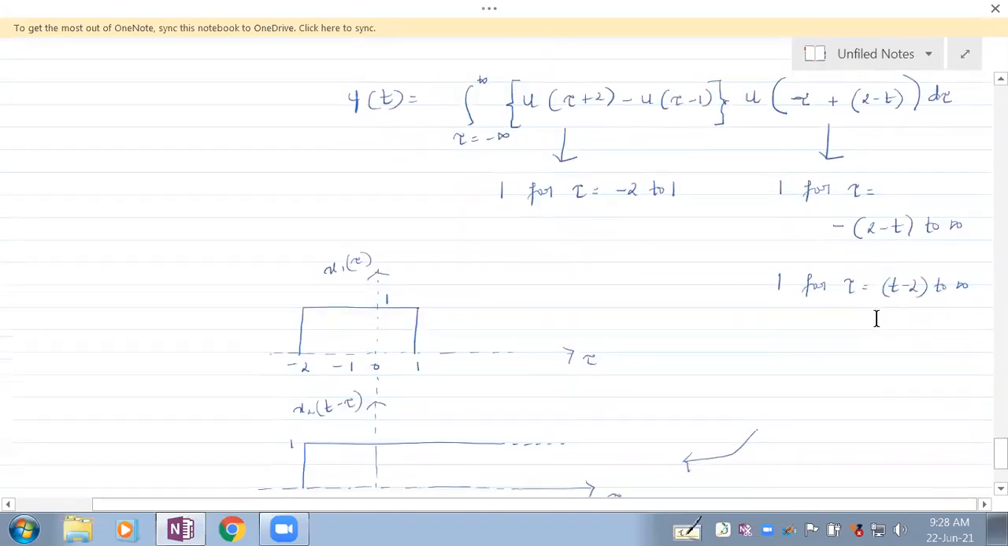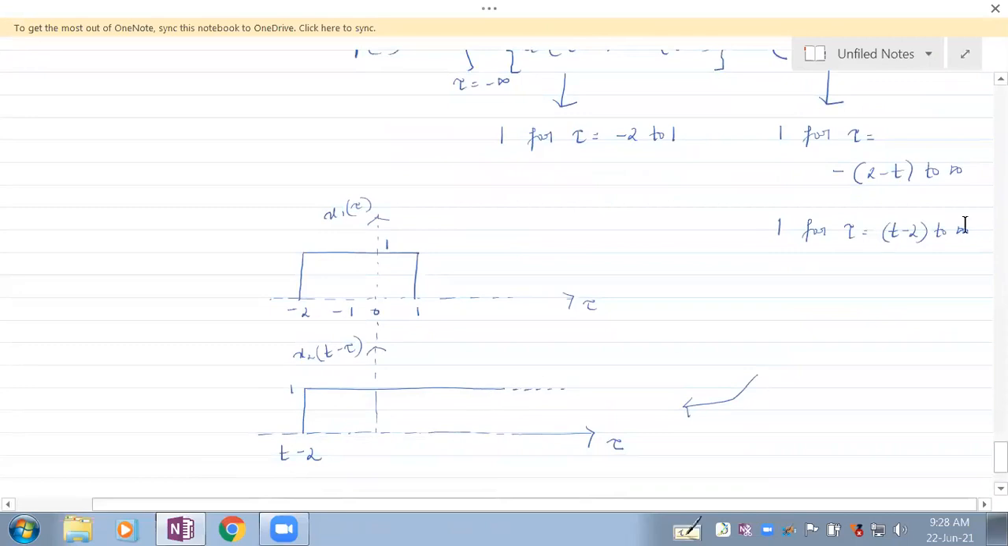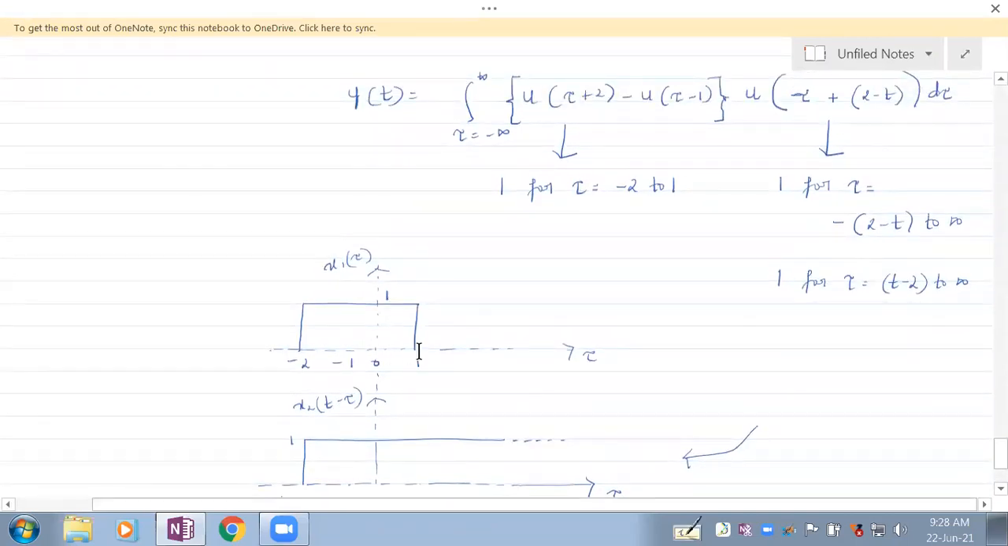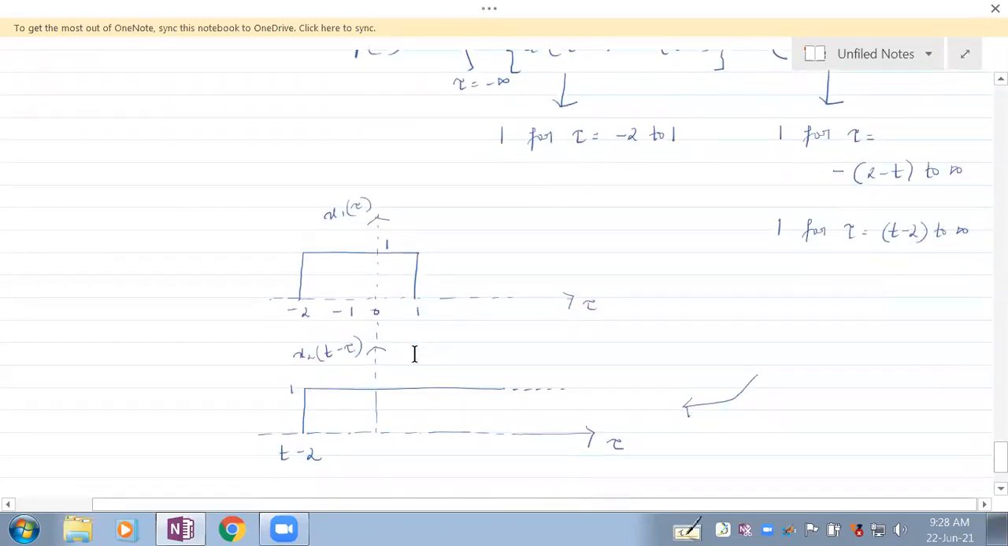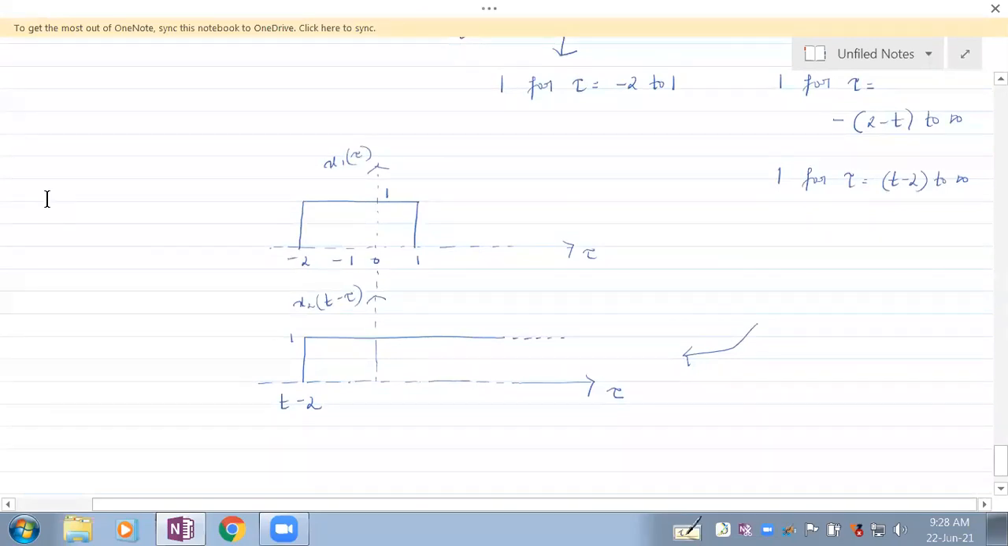Is that okay with you? So t minus 2 to infinity is what the second signal is going, and the first signal is going from minus 2 to 1. The only difference in the scenario here is, earlier the signals that we were having were like this. They were coming from here.